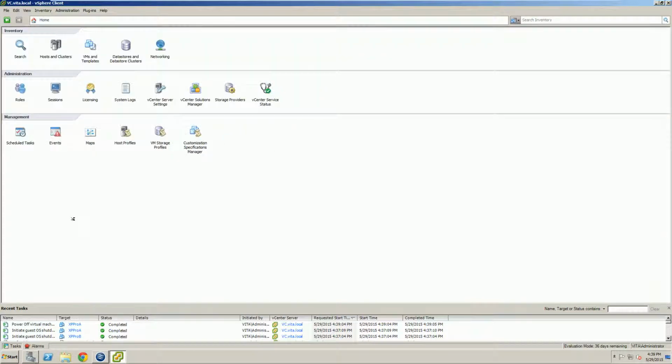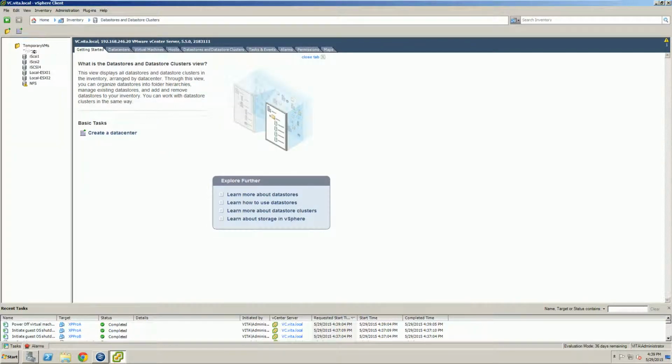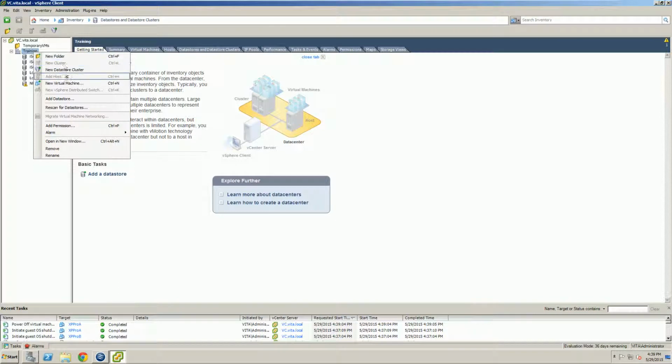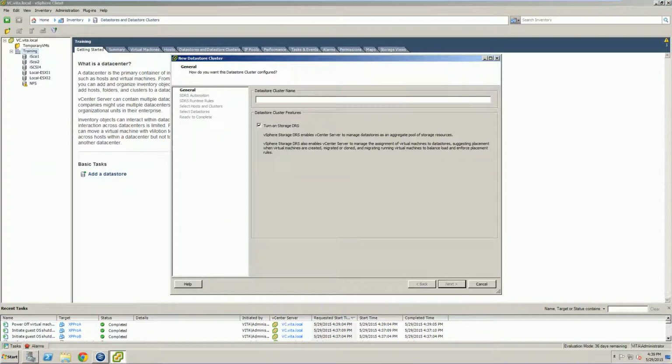We want to go to our data stores and data store clusters. We actually want to create a new data store cluster. We're going to name this my DC. That's going to be our data store cluster.